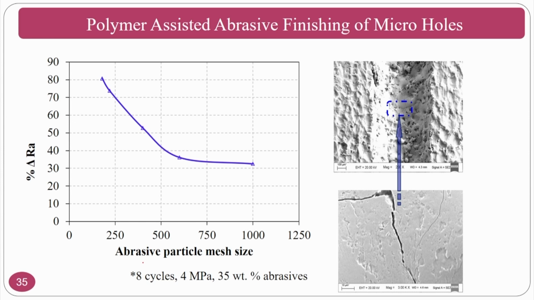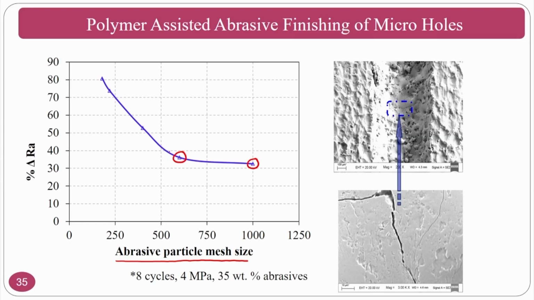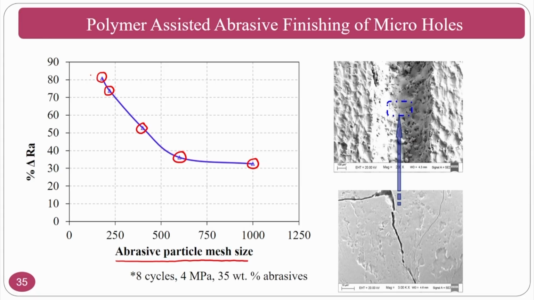Now we will see with respect to abrasive particle mesh size. That means whether you use 220, 180, or 400, 600 or 1000, these values are the mesh sizes. As you know, as the mesh size value increases, the abrasive particle size decreases. At the same time, the percentage delta Ra, the change in surface roughness, is decreasing. That means the roughness value is also decreasing as you increase the mesh size, that is, as you reduce the particle size. If you see in this context, the abrasive size is gradually decreasing.